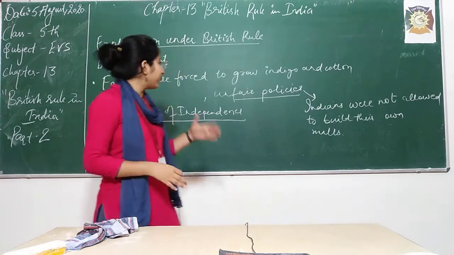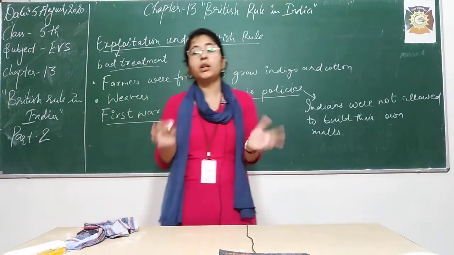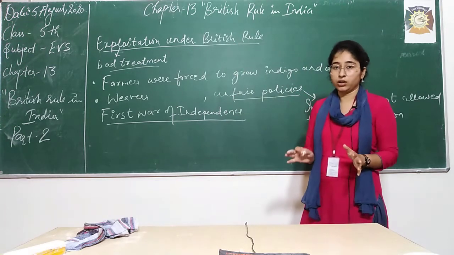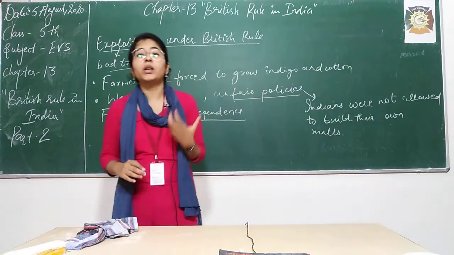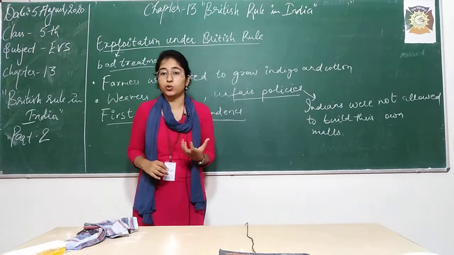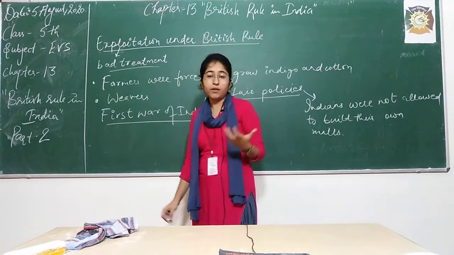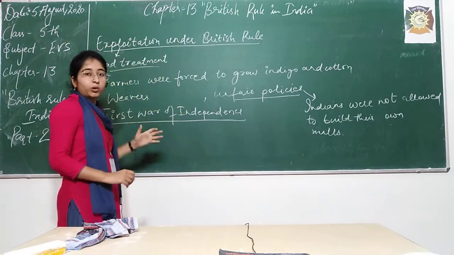So people, after all these unfair policies and what they did to the farmers and the weavers, were not happy at all, right? So there was a lot of discontentment. What does discontentment mean? Asantosh. They were not satisfied with the kind of life they were living. So what happened after this? Again, a revolt took place.